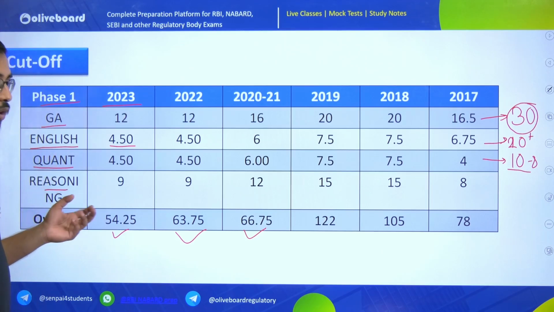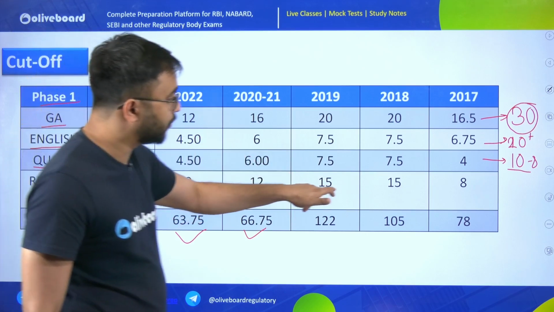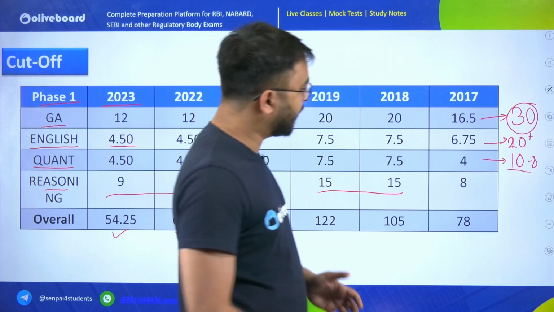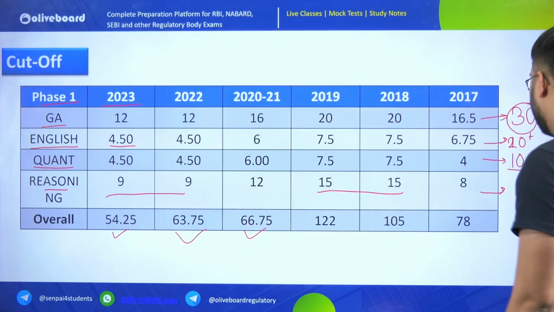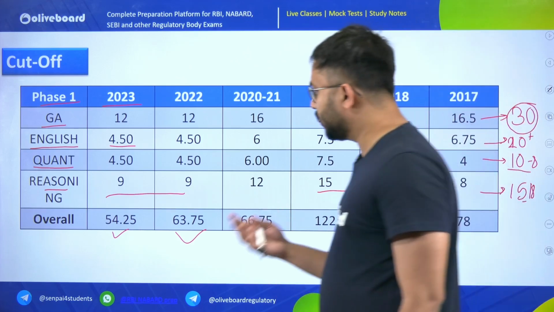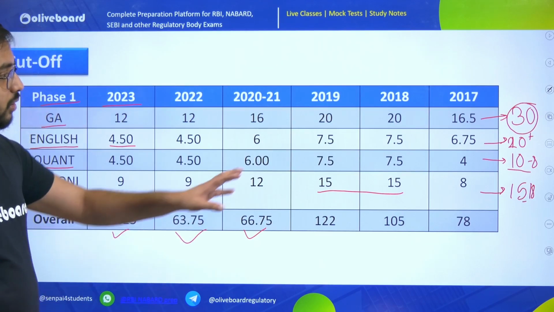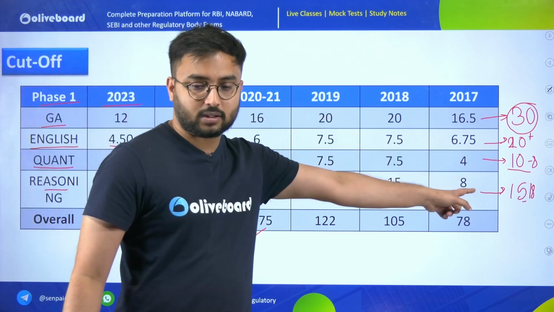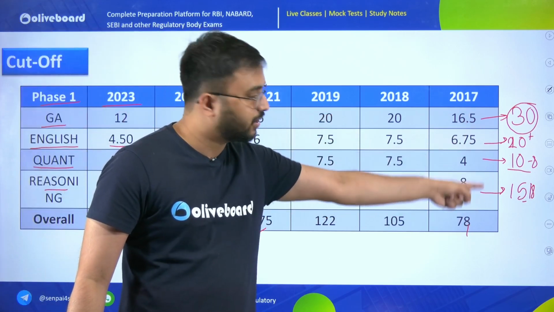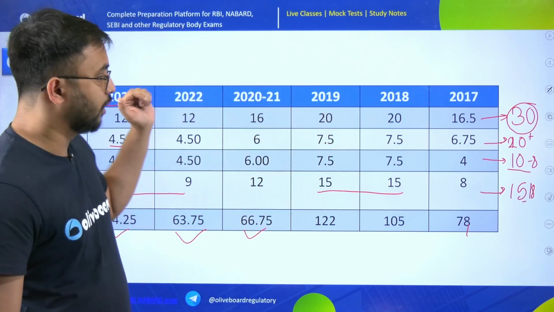Then for reasoning, out of 60, 9 is the cutoff and it sometimes extends to 15 marks also. Considering that, the most possible attempt for reasoning would be 15 or 18 questions. You can definitely attempt 15 or 18 questions so that you can clear the previous years' cutoffs very easily. So these are all your target marks, and for these target marks you should attempt this many questions. That's the most possible logic for you.